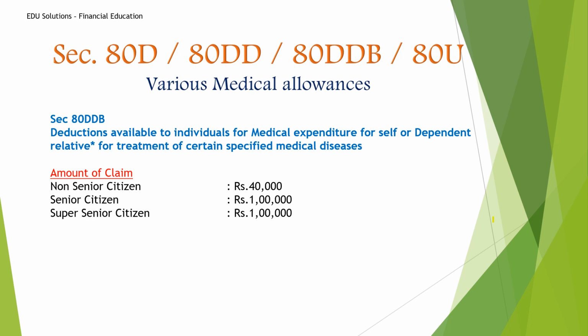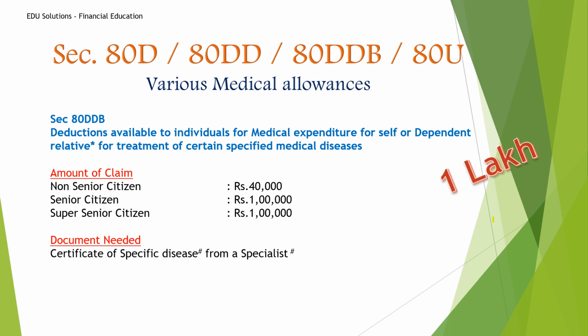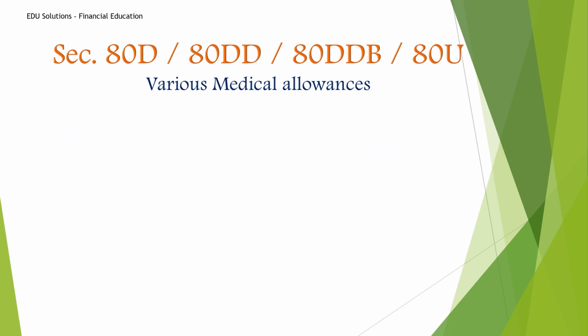Senior and super senior citizen. What is super senior? It is citizens whose age is above 80. Senior citizen is above 60, and if the age is above 80, it is called super senior citizen. So 1 lakh is the highest limit of this, and you have to give documents, means a certificate of the specific disease from a specialist. What this specific disease is and who that specialist is are mentioned in the description section. So maximum 1 lakh.